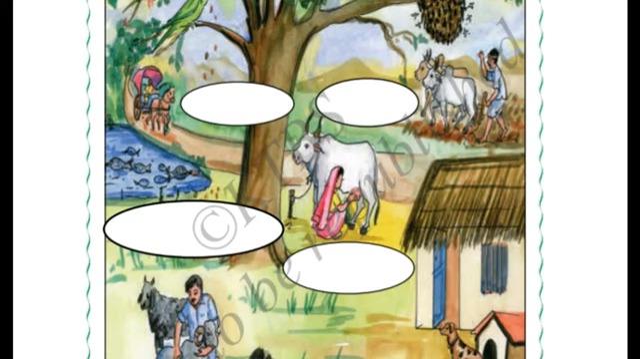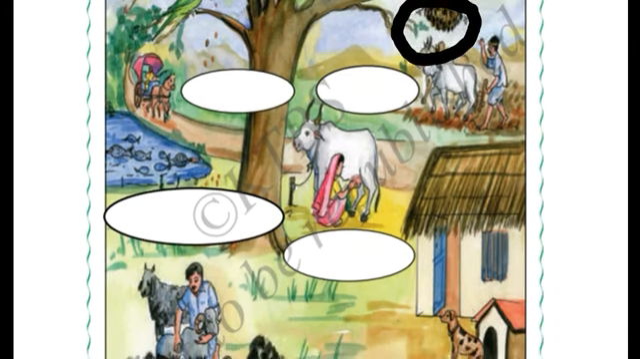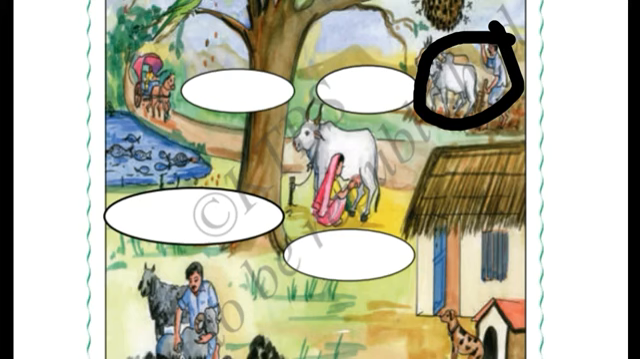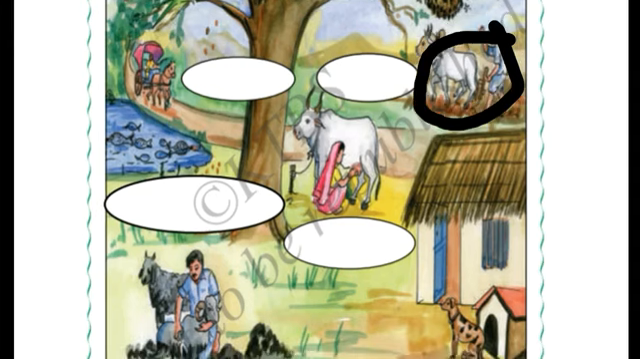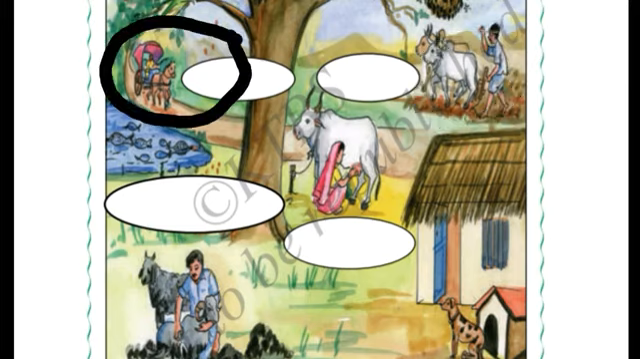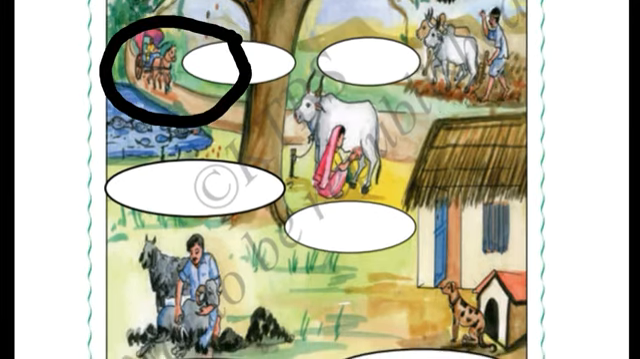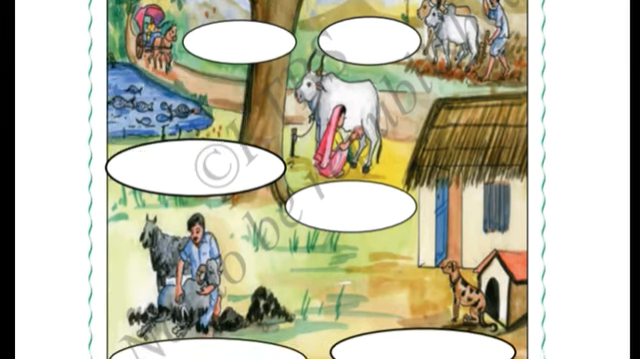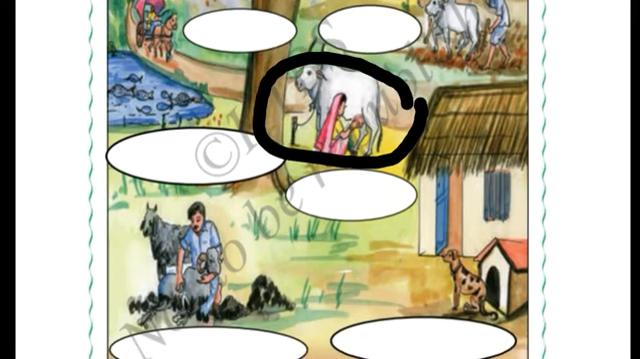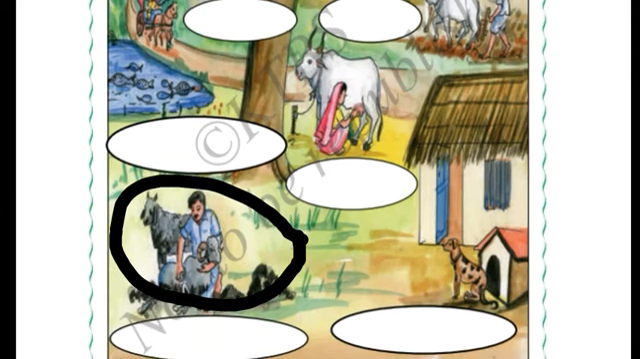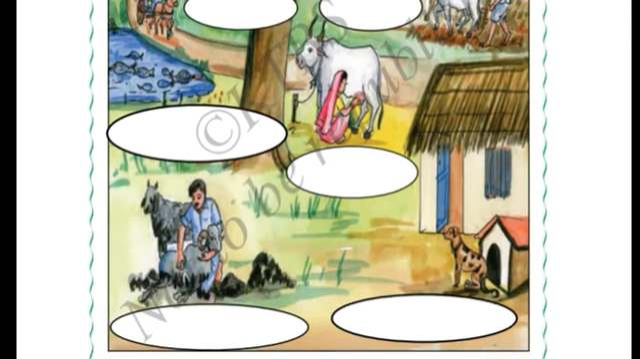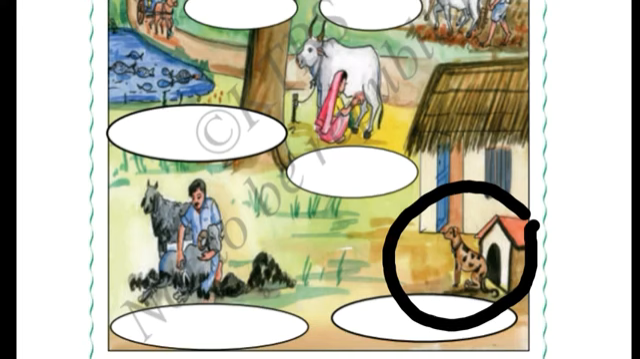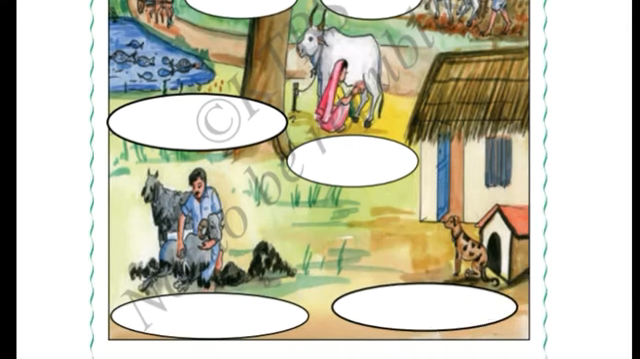Okay, honeybee gives us honey. Ox helps in plowing the field. Horse are used in horse carriage. Fishes eat insects in water and keep the water clean. Okay, cow gives us milk. Sheep gives us wool. Dog guards our house. So these are the different types of uses of animals.